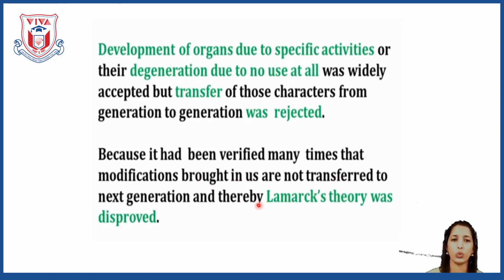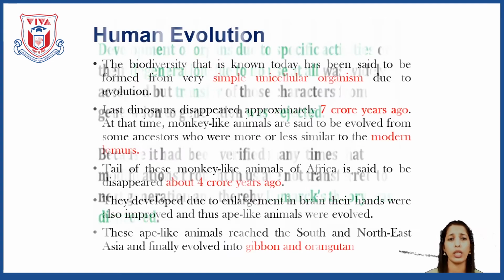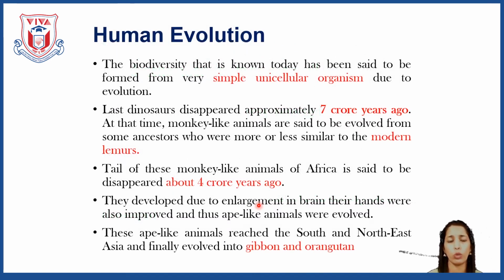Okay, so you can expect a short note on Darwin's theory of natural selection, a short note on Lamarckism, and the next very important topic, that is human evolution. Now when we talk about human evolution, yes, humans evolved from monkeys, from apes. But when life started, as I told you, life started existing on earth from a simple unicellular organism, that is the primitive cell.